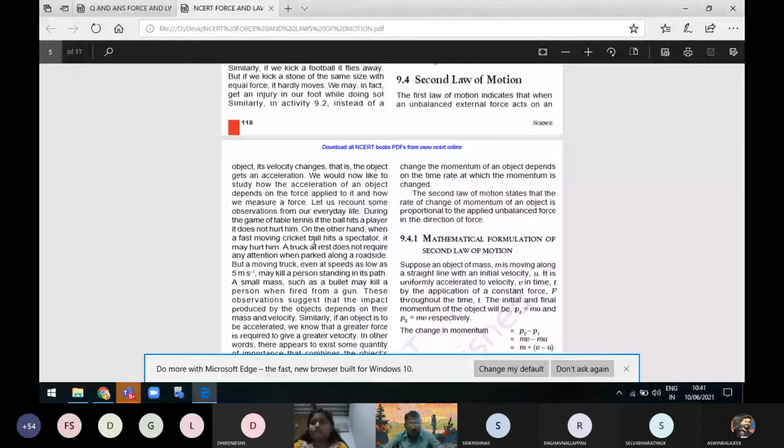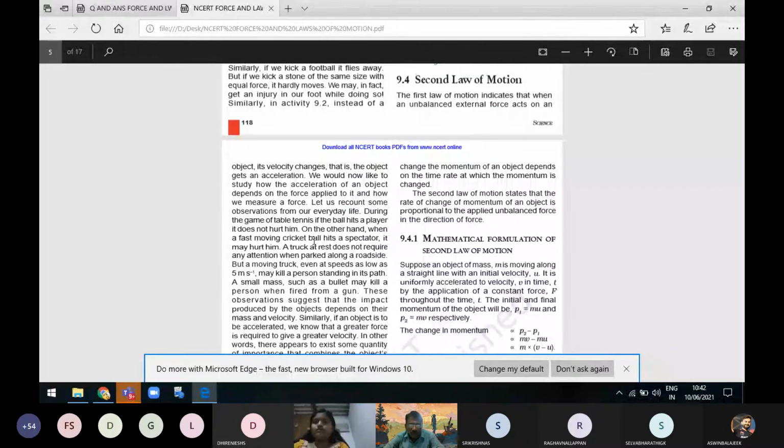See, during a game of table tennis, you know the ball is very light, like a sponge. You know what cricket is? The cricket ball is made up of cork. Who can say what type of material is in the cricket ball? Leather, sir. Leather, okay. It is made up of leather and it is very heavy.